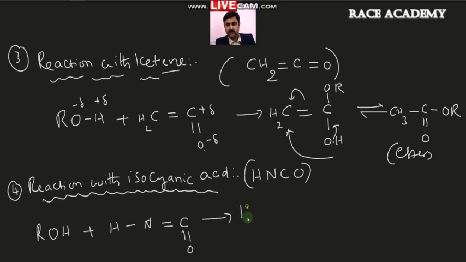So you will get HN=C(OH)OR, an amino ester.